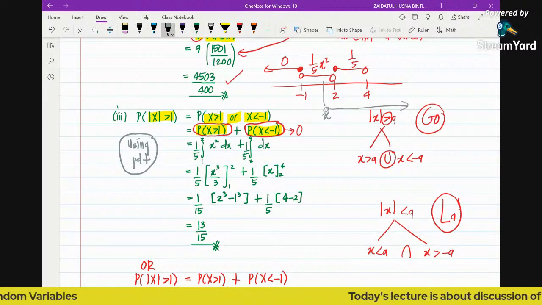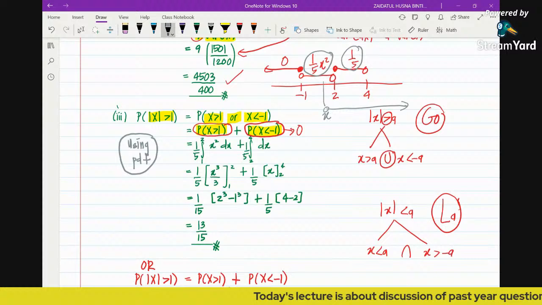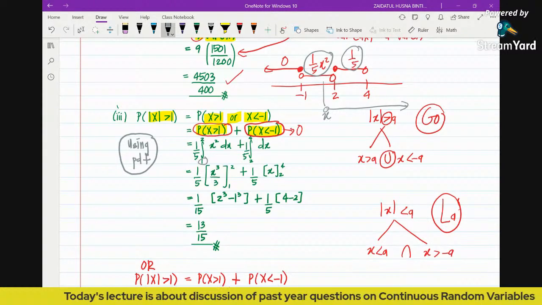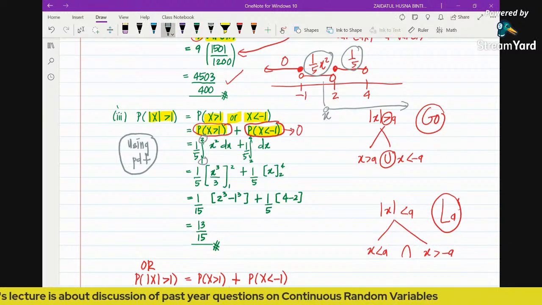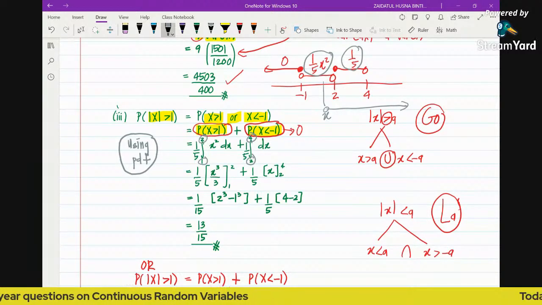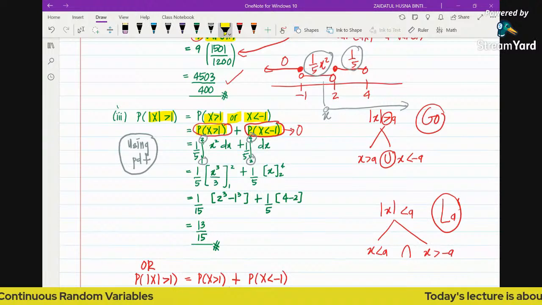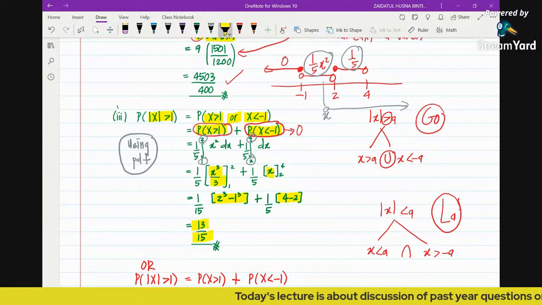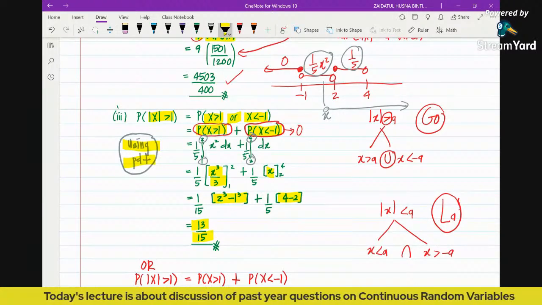it will cross two different functions here. This is the first one and this is the second one. So what we're going to do, first we're going to integrate from 1 to 2 and then plus 2 to 4. We integrate the respective functions and then substitute the limits, and then we will get the value. So this is the solution using the PDF, the probability density function.